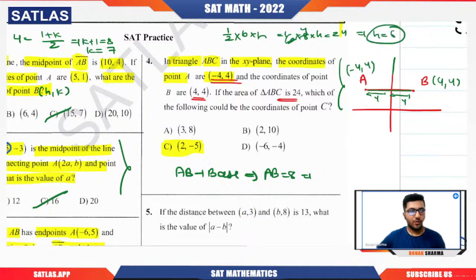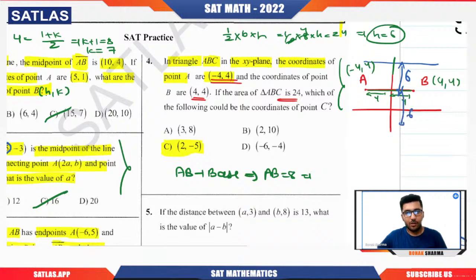So the height should be 6, which means the C coordinate should be 6 units from this particular line, because AB is a horizontal line. To have a height of 6 units, point C should lie 6 units perpendicular. It can be anywhere, but at this height or at this height.